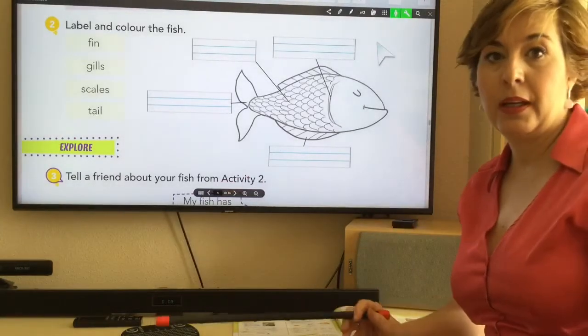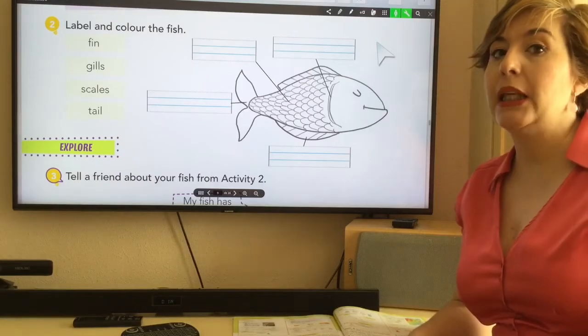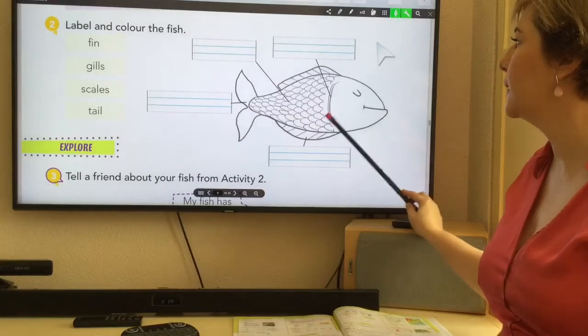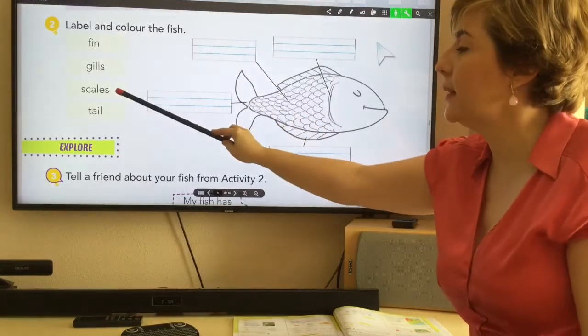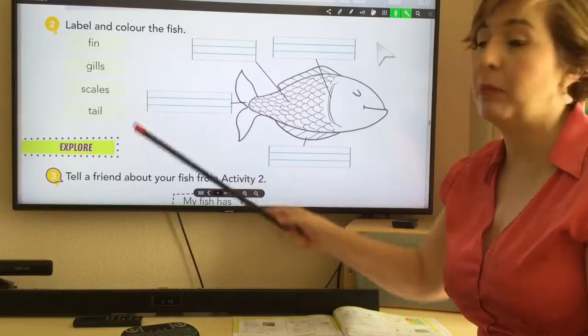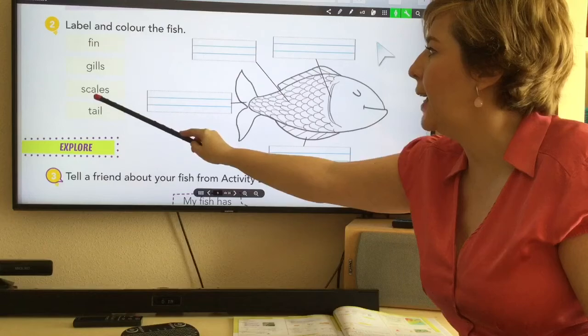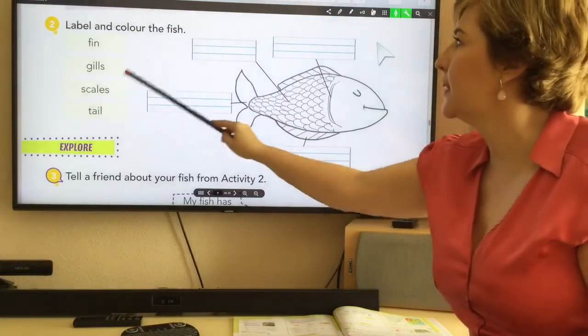Okay. The body is covered with scales. Scales. So we write here scales. Scales is a little bit more difficult, but remember that it has 6 letters. S-C-A-L-E-S. Scales. Scales here.